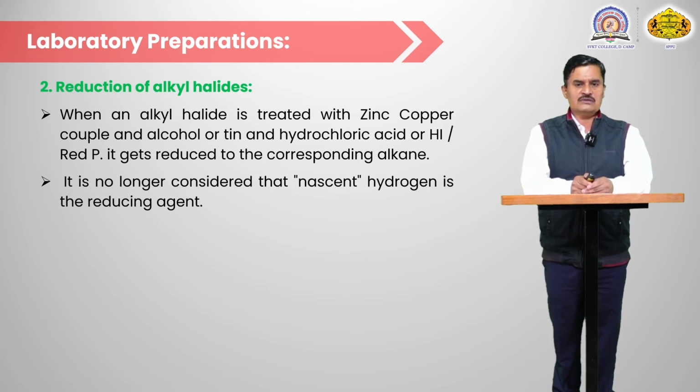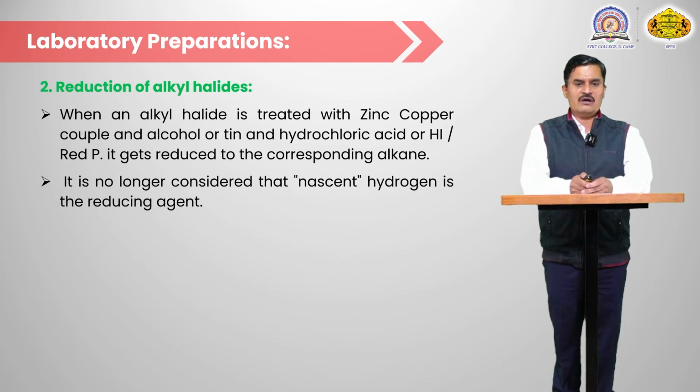Another reagent is hydrochloric acid in the presence of tin, which also reduces alkyl halides into alkane. Or another reagent is red phosphorus with HI, which also reduces the alkyl halide into the corresponding alkane.